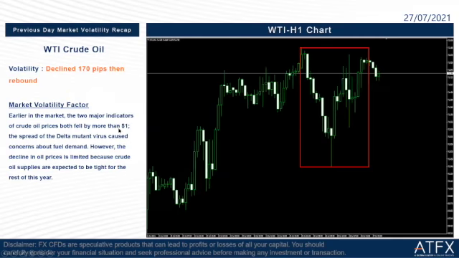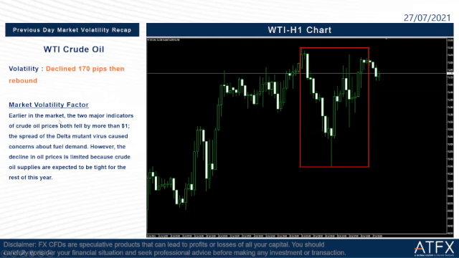The next one is WTI crude oil. The market volatility of last night declined 170 pips, then rebounded, as we can see here in the market graph at our right side inside the red rectangle. So it fell down and then rose up again. Let us read the market volatility factor. What happened on WTI crude oil last night?